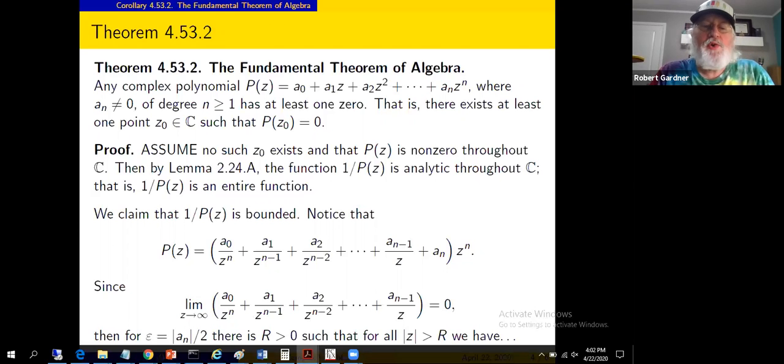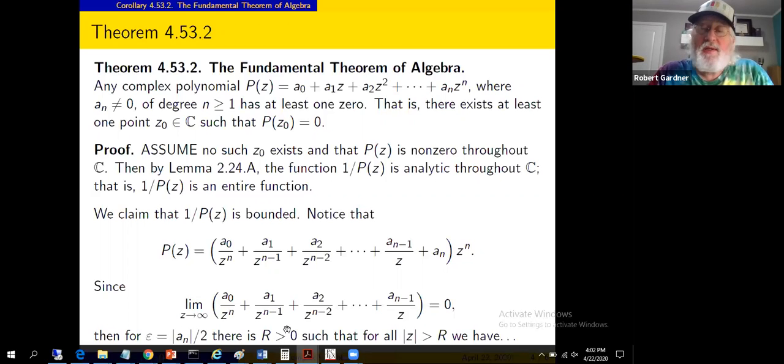Okay, so you can make this quantity as small as you'd like in terms of modulus by making z sufficiently large. In other words, we could take epsilon to be the modulus of a sub n over 2. Let's make the quantity in parentheses, in modulus, that small. Not a problem. The limit is 0. So we can make that quantity smaller than this in modulus by taking z to be sufficiently large.